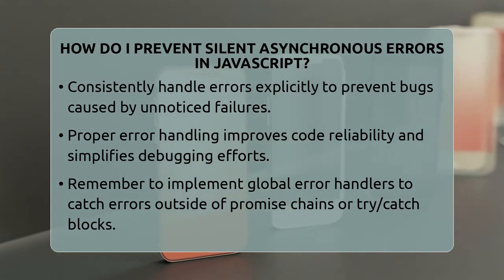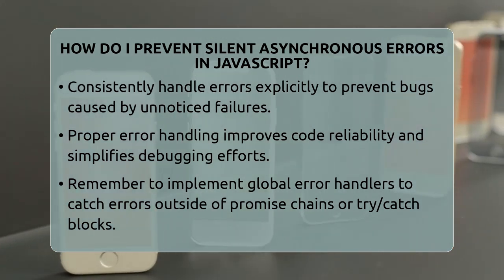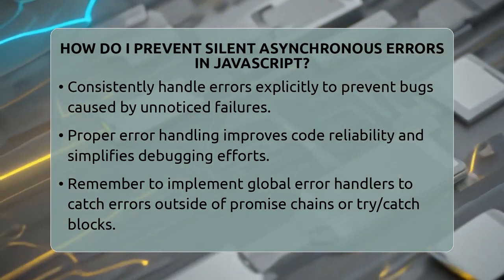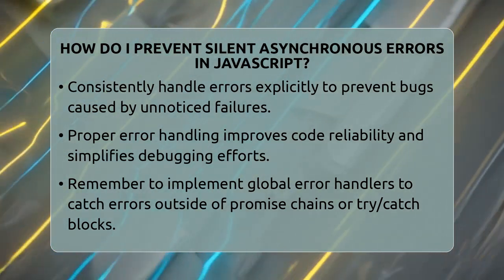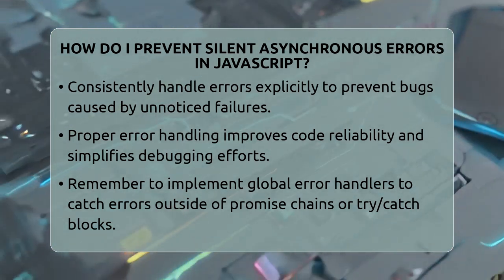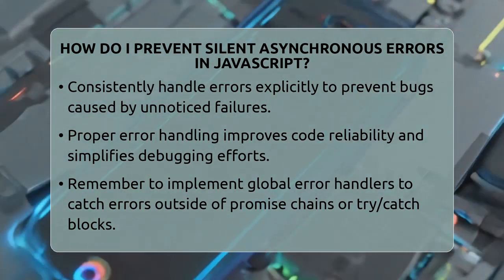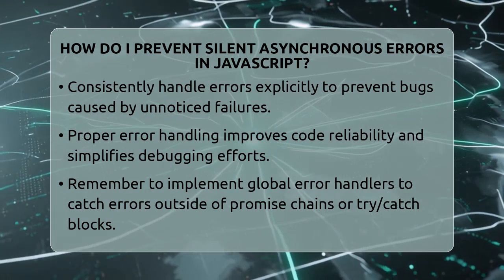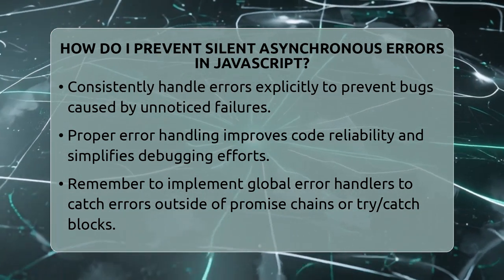You can also use Promise.allSettled when you want to handle both successful and failed promises together. It returns an array of results, each indicating if the promise was fulfilled or rejected. This helps you process all results, regardless of success or failure.